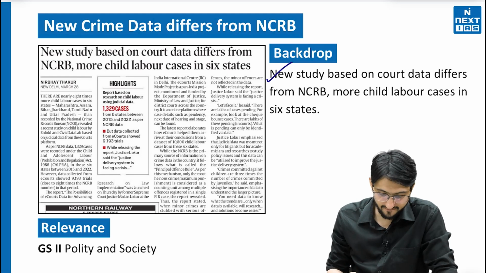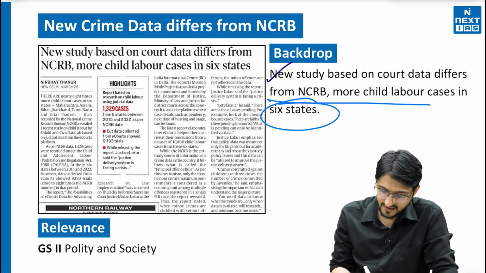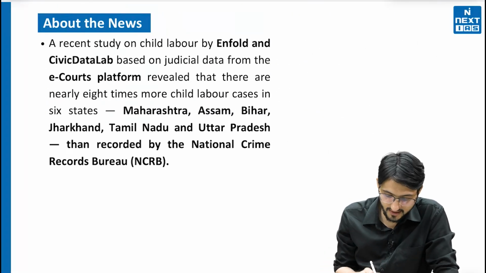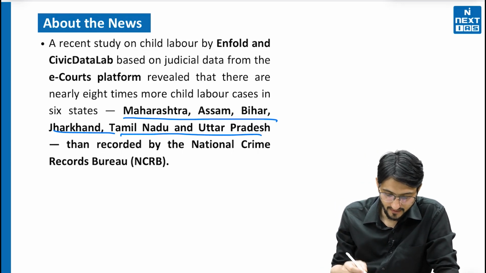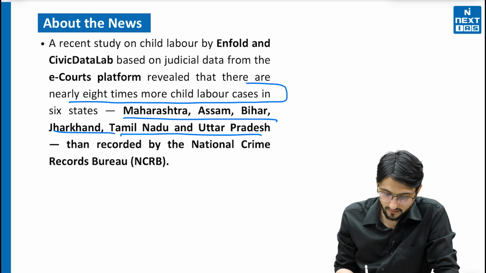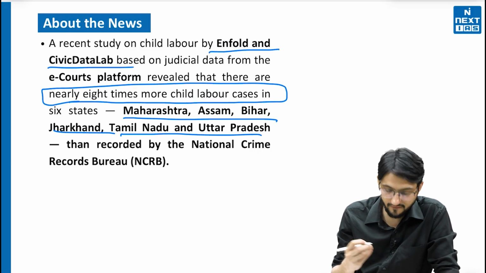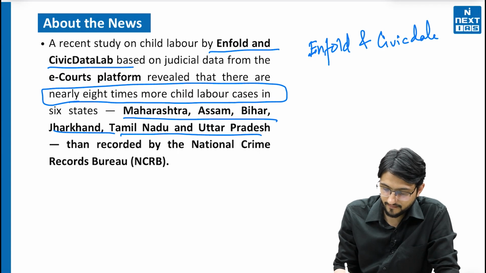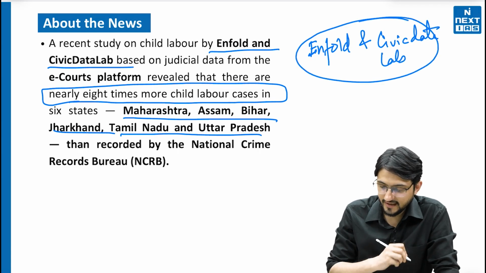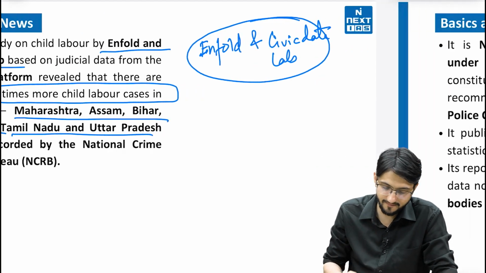So the new study that I have discussed came up, and 6 states are showing different data. What are these states? Maharashtra, Assam, Bihar, Jharkhand, Tamil Nadu and UP. In these states the data on child labor was 8 times more than the NCRB data. And who did this study? If you can remember, Enfold and Civic Data Lab. It is their study and you can quote it in the exam.